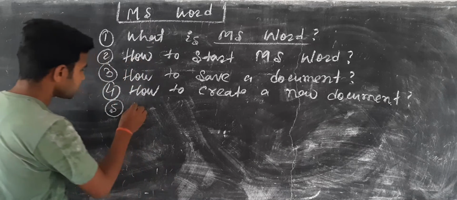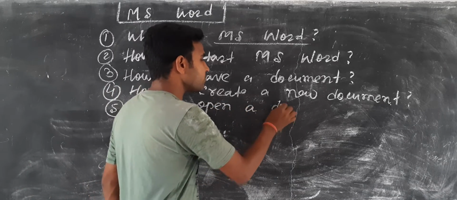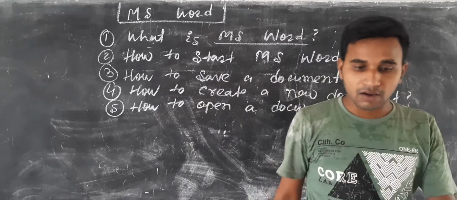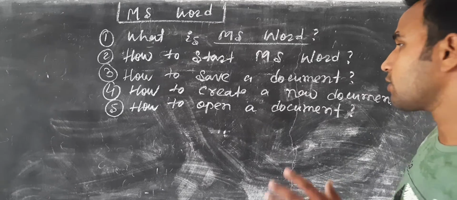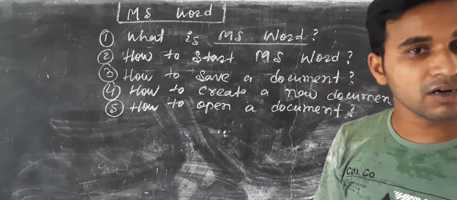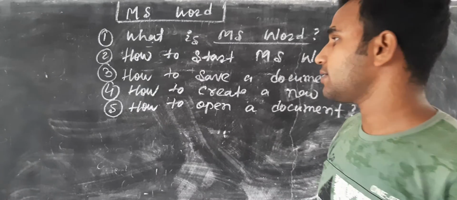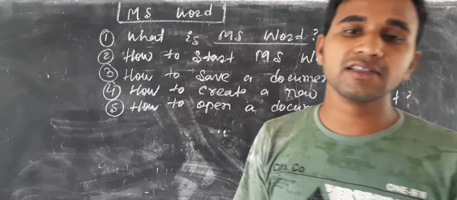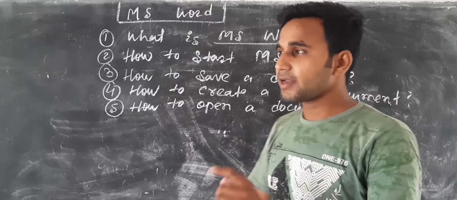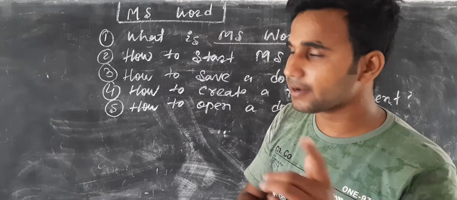Next thing is how to open a document. That means if our document is anywhere in a file or folder, how will we open it? Suppose, first of all, open MS Word. After opening MS Word, click on the Microsoft Office button, then click on the open option, select the document from the file or folder where you saved it, and click on open. The document will open.